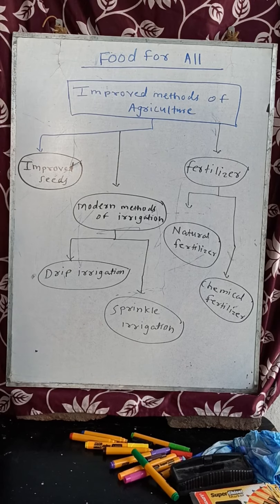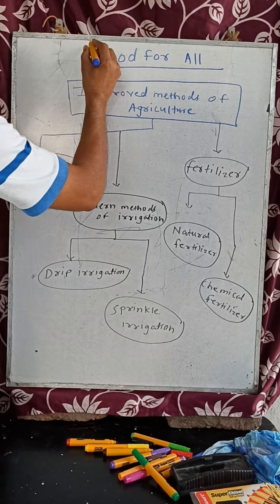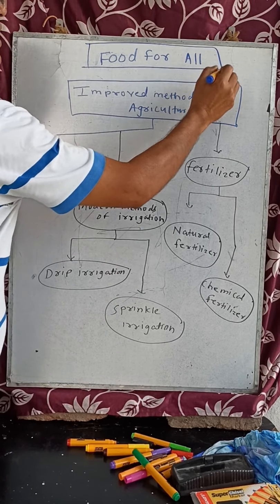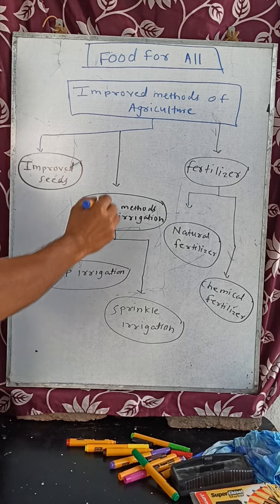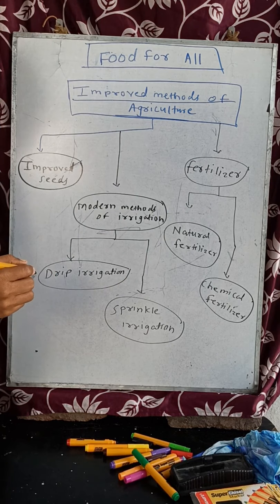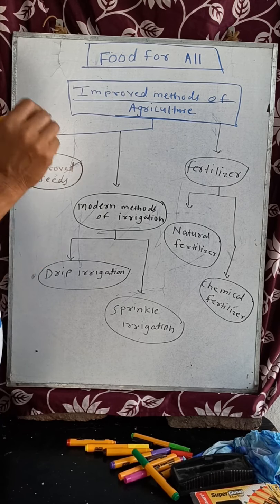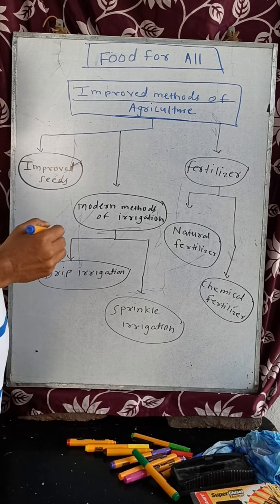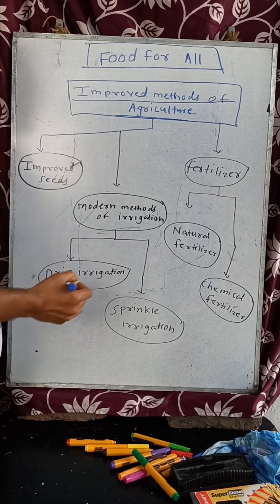Now let's see: Food for All. See this, yesterday I started this lesson, Food for All. Today is the second topic, that is, the improved methods of agriculture. Yesterday I taught you what is meant by agriculture, agricultural work, traditional work, and seasons for agriculture. Today I am going to teach you the improved methods of agriculture.